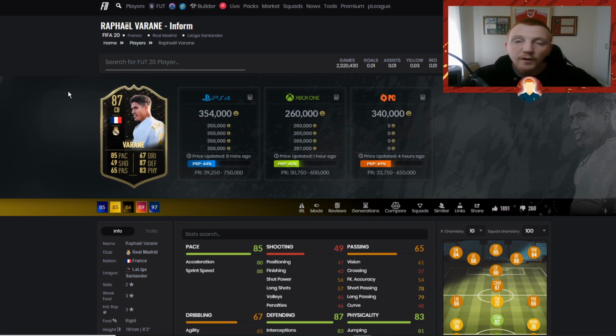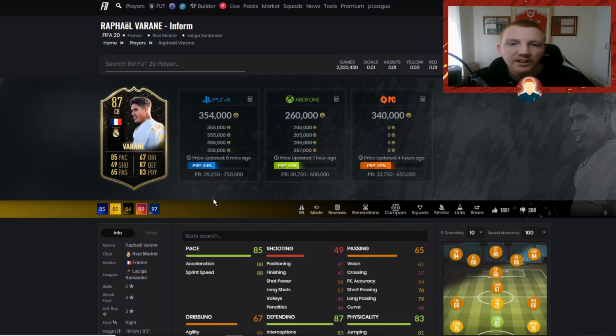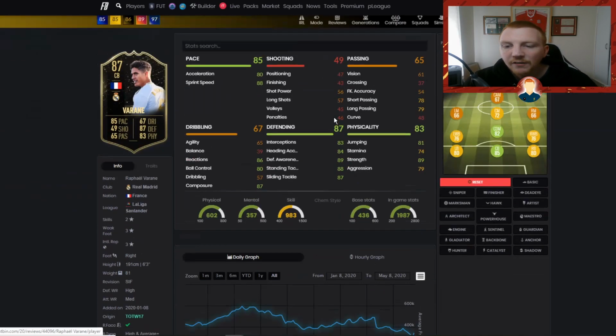Now, Varane I'm going to use as an example, and I've also got Casemiro as an example as well. Now, Varane we all knew was going to be in Team of the Season. So this is what is called a substitute investment. So I went to the 87 Rafael Varane.